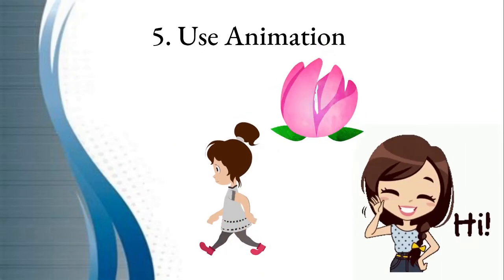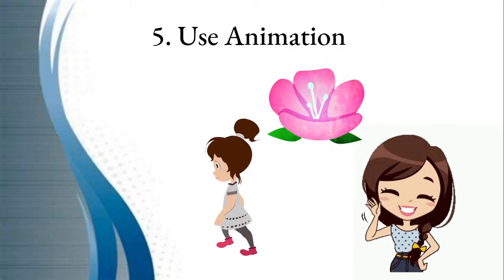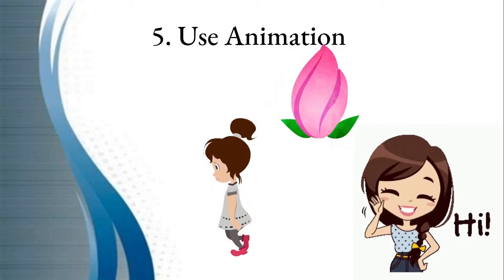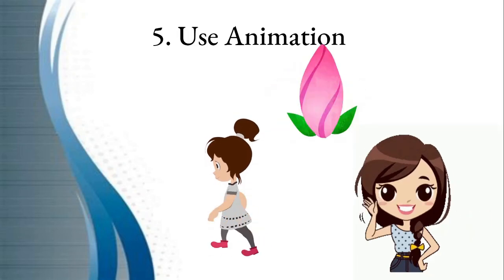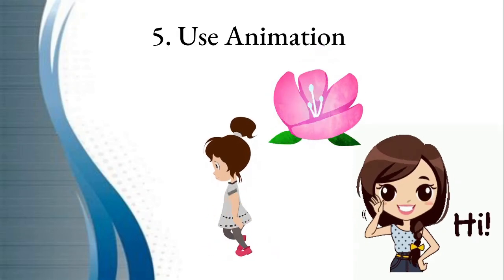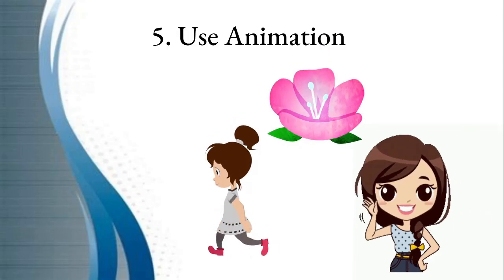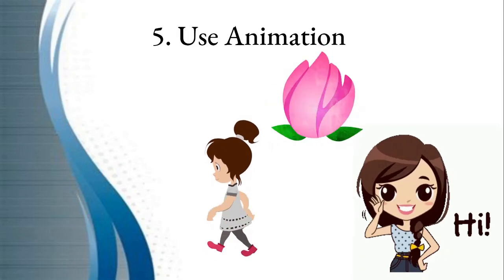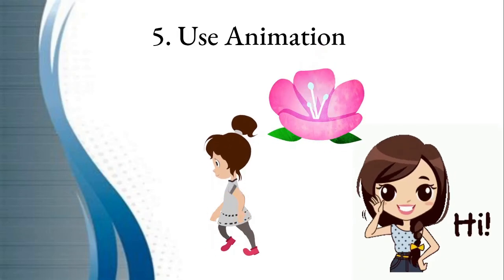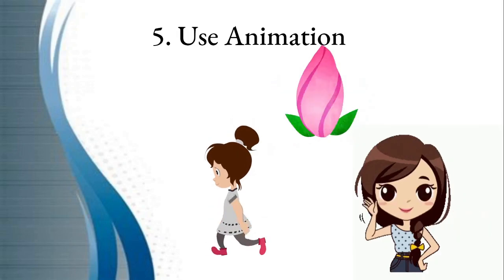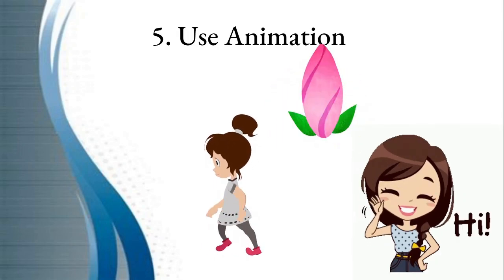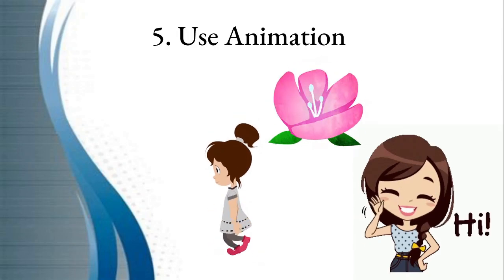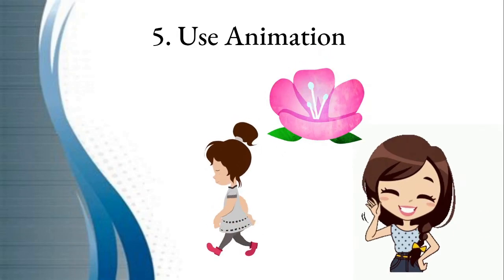Number 5. Use animations instead of still pictures. Children are attracted to cartoons. So, even when we are not able to create such cartoons or animations, you can download GIF images from the internet. You can take animated images from the internet and use them, so that becomes more interesting. The class becomes really very interesting.